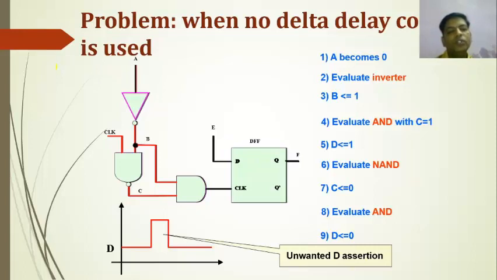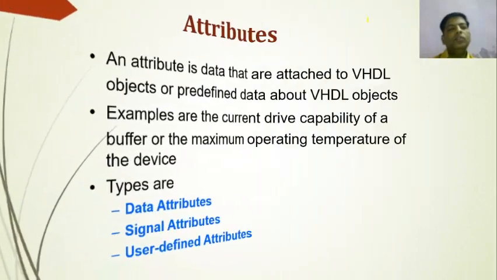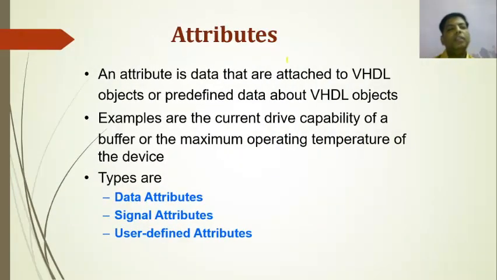D is equal to 0. So here unwanted D assertion should be there. Now the next topic should be attributes.